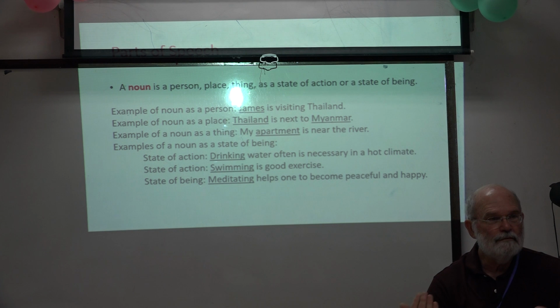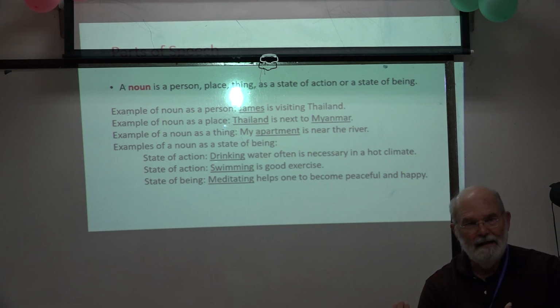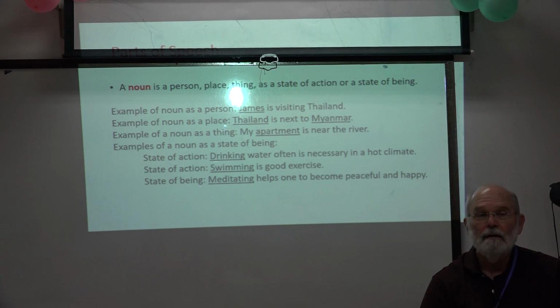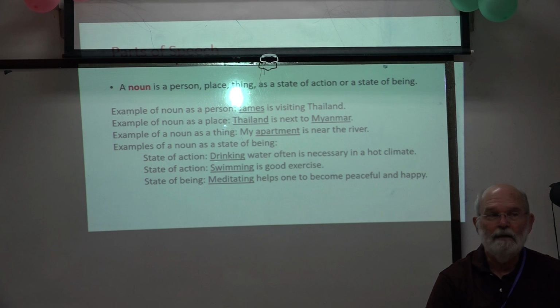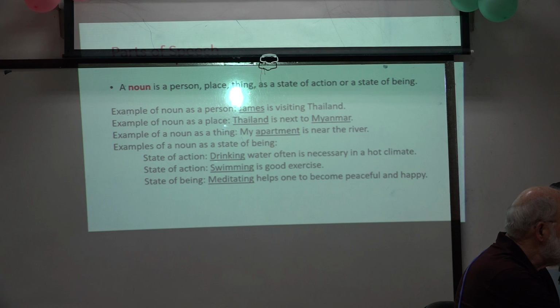When we've changed a verb to a noun and we use that word now as a noun, then the part of speech that we use to describe that is called a gerund. A gerund.